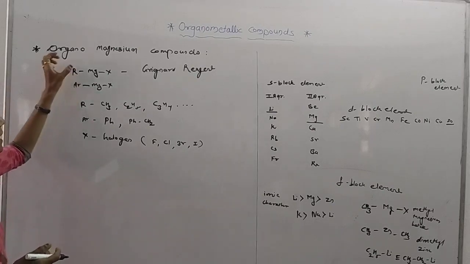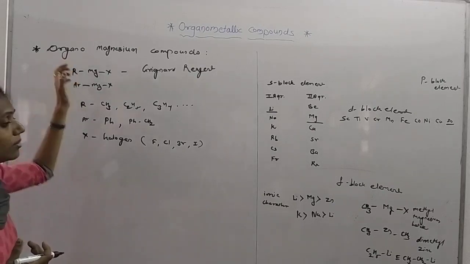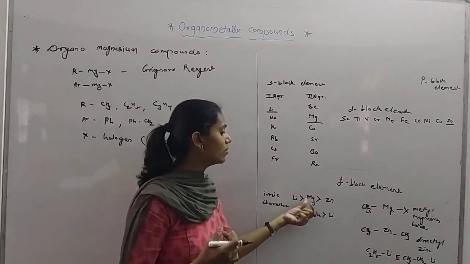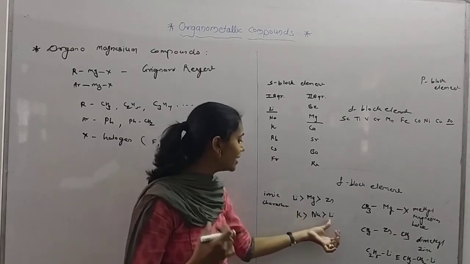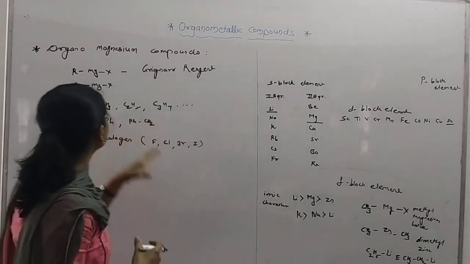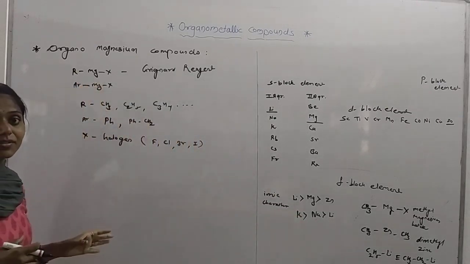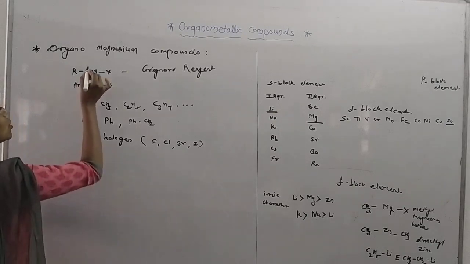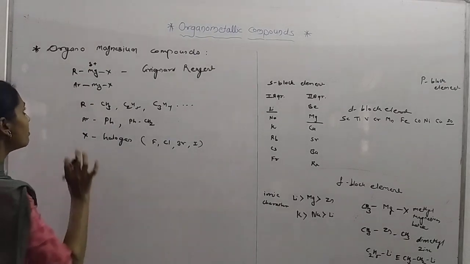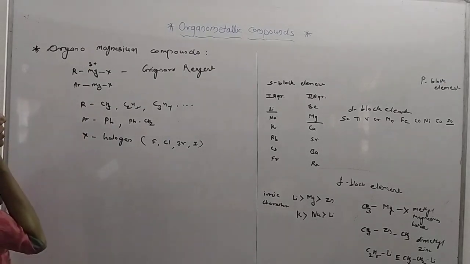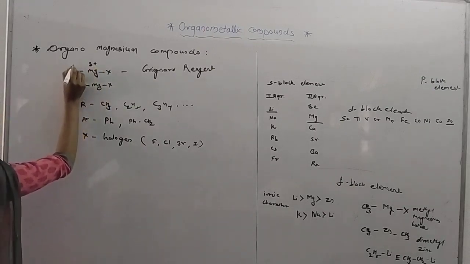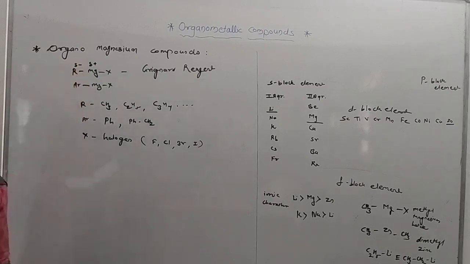In magnesium, the ionic character is less than lithium, and lithium shows less ionic character than potassium and sodium. That means magnesium shows electropositive ionic character but it's less, so we have written delta positive. It shows partial ionic character, or less electropositive character compared to other metals. So delta positive, and here the R group is delta negative.